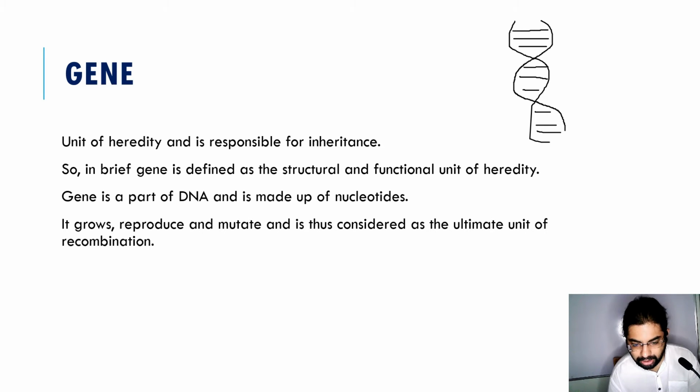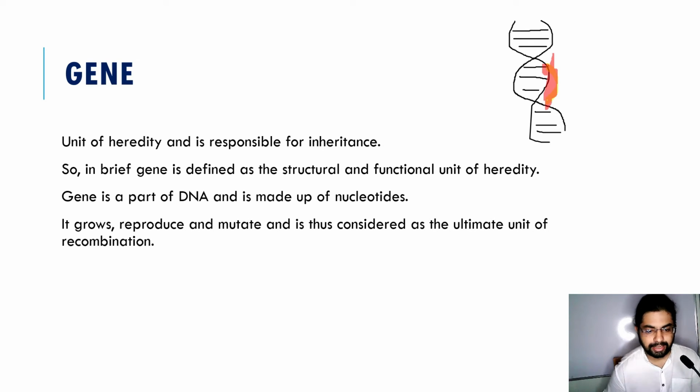Suppose we take this as DNA and this part, let's show with the red color, this part can be a gene. It is a part of DNA and is made up of nucleotides. We will discuss what is DNA in my next videos.